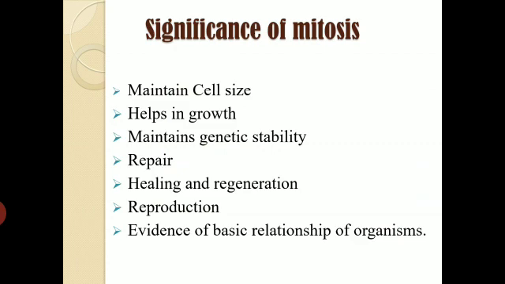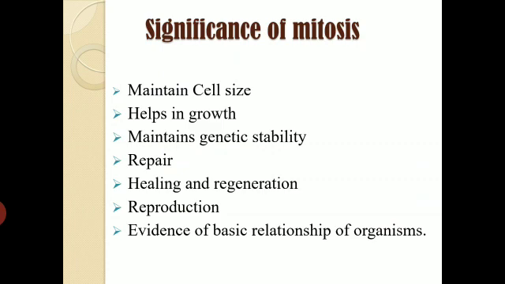So that's all about mitosis. We have seen how the process of mitosis takes place. Let's talk about its significance, right? So here we talk about certain significance. First thing is maintenance of the cell size. So mitosis maintains the cell size, right? Once the cell is fully grown, then only it undergoes division. So it lets the cells grow, and then only mitotic division will occur. So it restores the surface to volume ratio of the cell, and that's how it maintains the cell cycle.